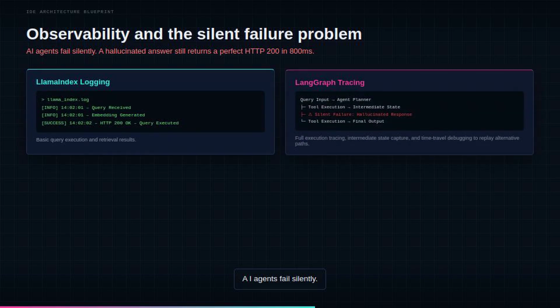AI agents fail silently. A hallucinated answer can still return a perfect HTTP 200 in under a second. LlamaIndex logging typically gives you basic query execution and retrieval results. LangGraph tracing goes much further, offering full execution tracing, intermediate state capture, and time travel debugging so you can replay alternative paths and actually find where the silent failure happened.